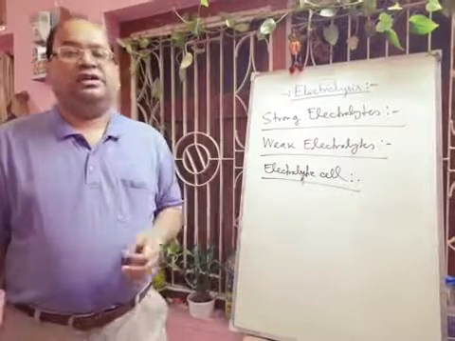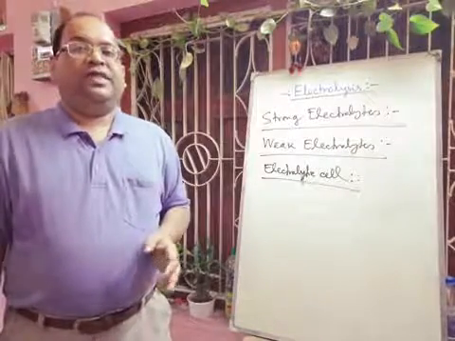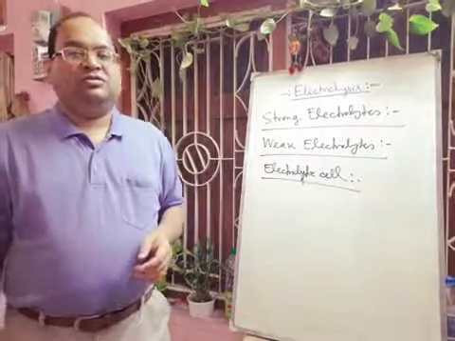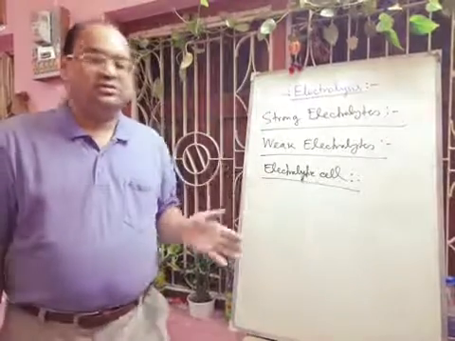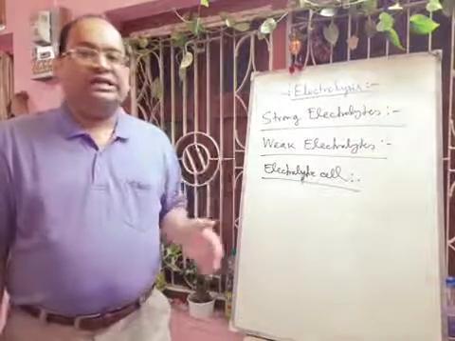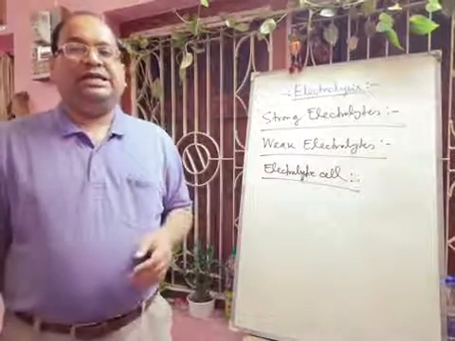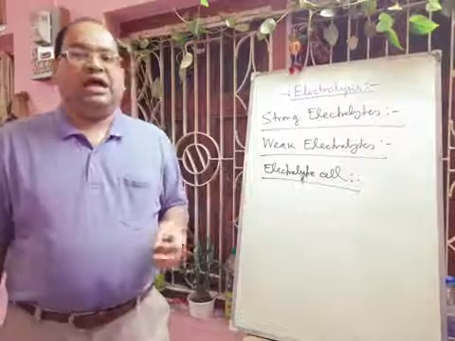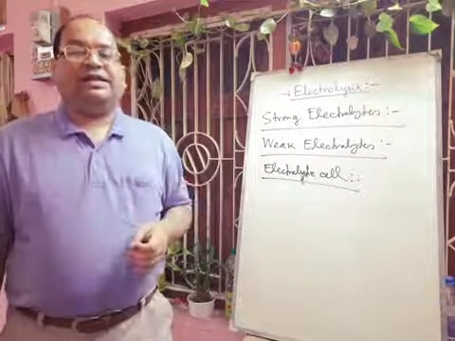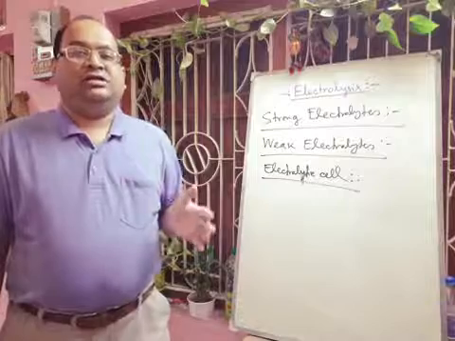It is also called a voltameter. Here there will be two metal rods, one called anode and another called cathode. The electrode connected to the positive terminal of the battery is called anode, and the electrode connected to the negative terminal of the battery is called the cathode.